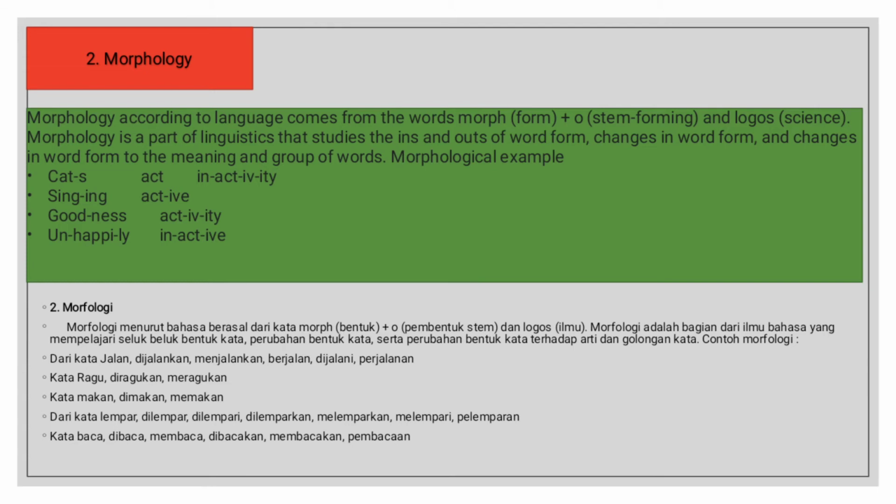2. Morphology. Morphology, according to language, comes from the words morph, stem forming, and logy, science. Morphology is a part of linguistics that studies the ins and outs of word form, change in word form, and change in word form to the meaning and group of words. Morphological examples: cat and s, singing, goodness, unhappily, active, activity, inactive.